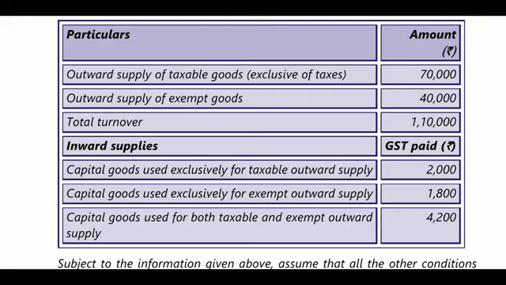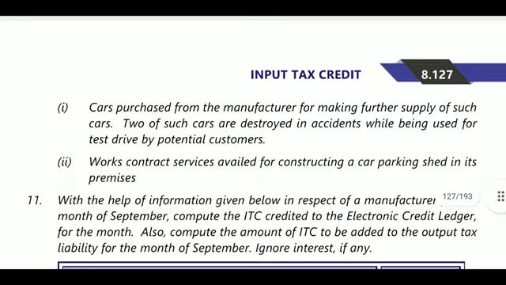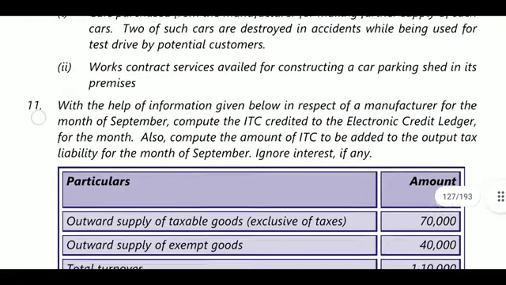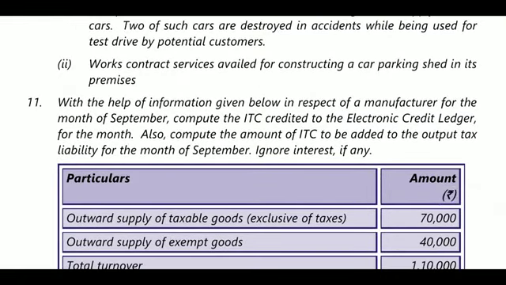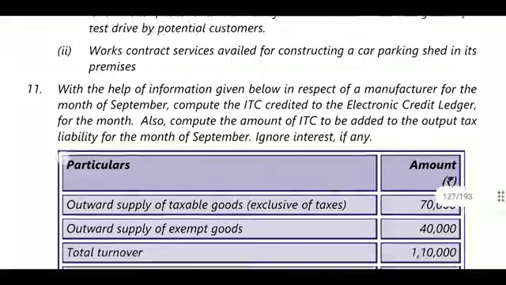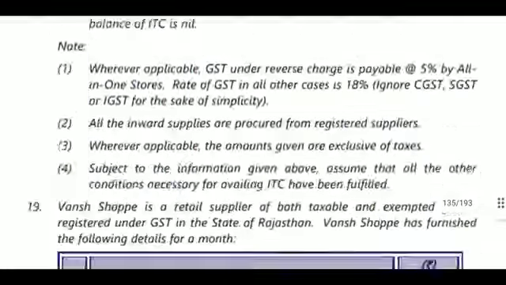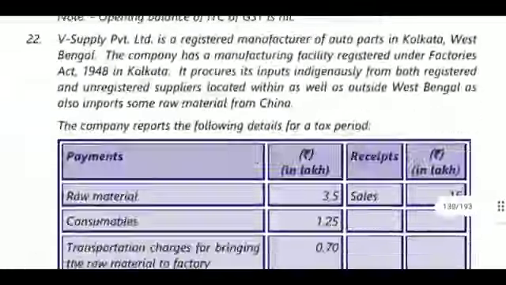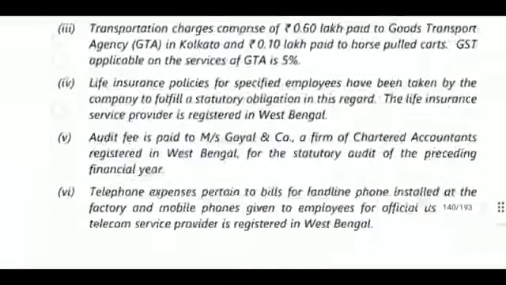Out of the 4,200, it will be deducted; that means the common credit will be 4,200. It was calculated based on 60 months, and the 60th part of the amount will be deducted for the month in which we purchased. The manufacturer's liability is for the month of September, the same month, so it is divided by 60. If we do this division by 60, you will get the answer.